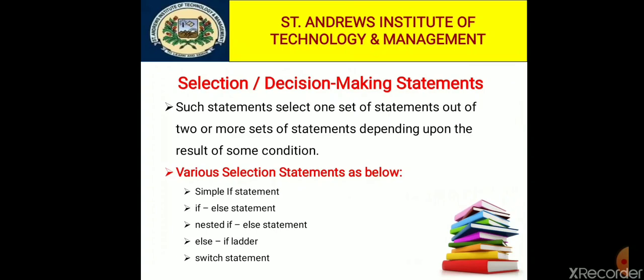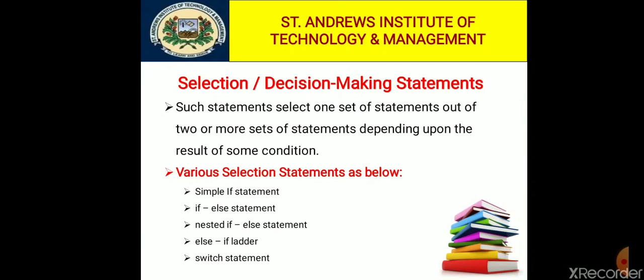So basically these statements select one set of statements out of two or more sets of statements depending upon the result of some condition. It is also called selection statement, decision making statement, and conditional control transfer statement, because these result in transfer of control, but in a controlled manner. That means depending upon the result of some conditions. So conditional statement, decision making statement or selection statement, you can say anything.